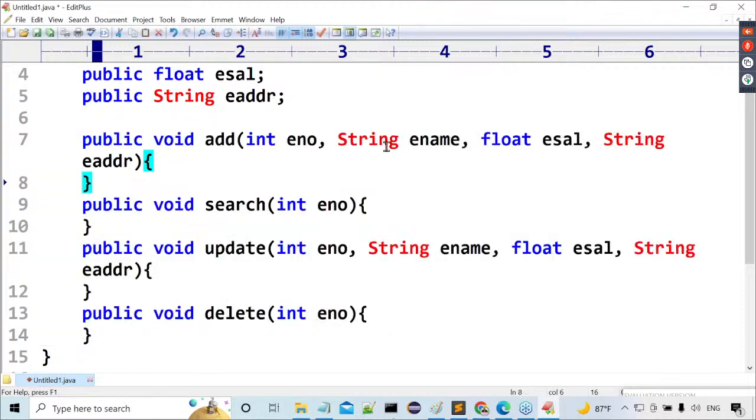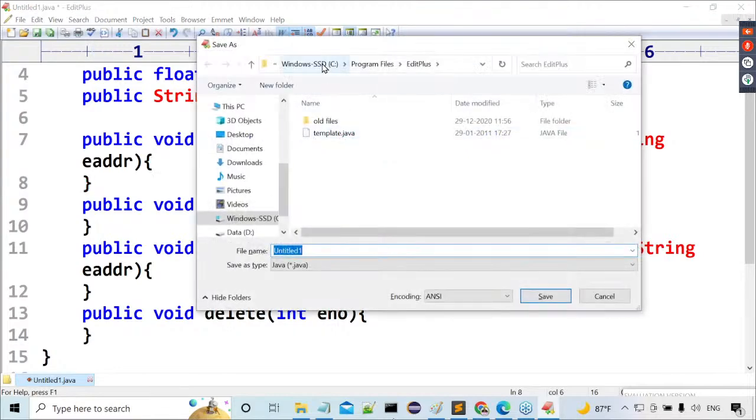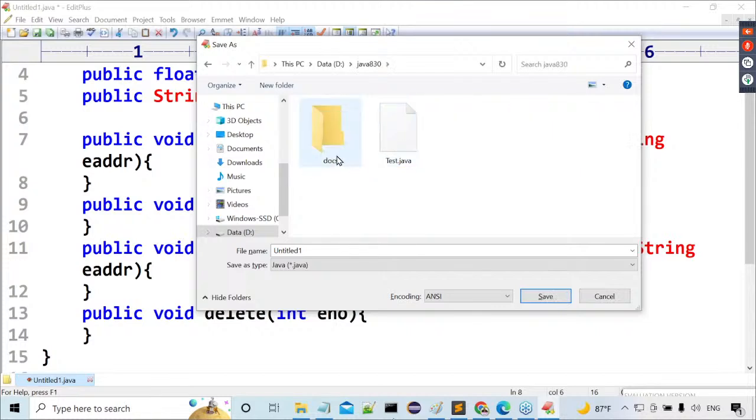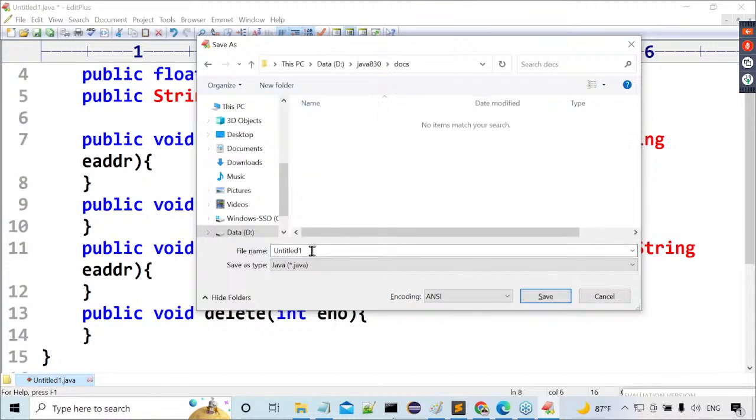Now let me save this one. Control S. I have to go to the D drive. Inside the D drive, Java 830 docs is available. Inside this one only, I have to save my program. Employee.java.